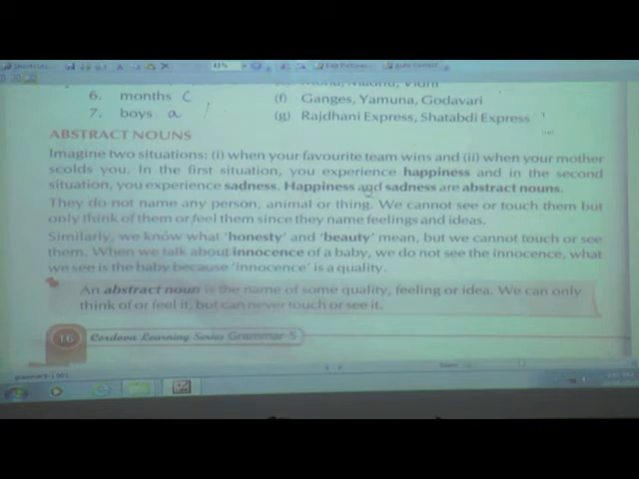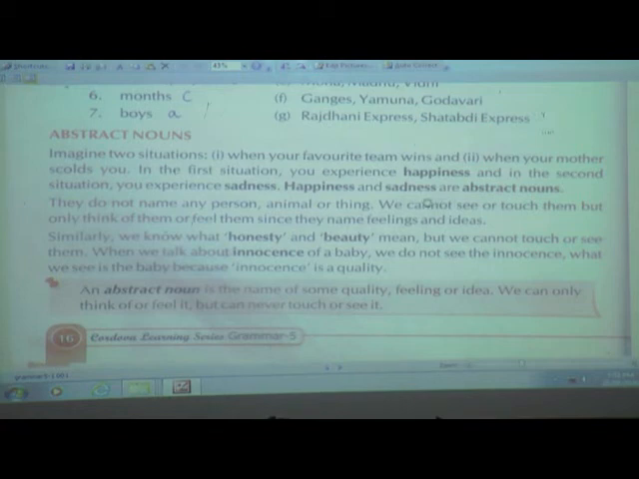Now happiness and sadness, they are abstract nouns. Children, why are they abstract nouns? Because what is an abstract noun? We will study that first. An abstract noun is a noun which we are not able to see or touch, but we can think about it and we can feel it. Isn't it? Happiness we feel, sadness also we feel, but are we able to see happiness or touch it? No, because they are abstract.